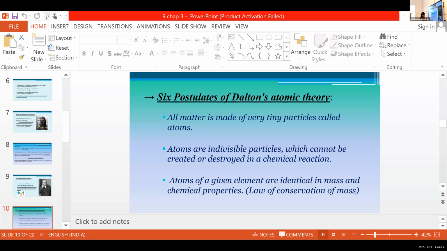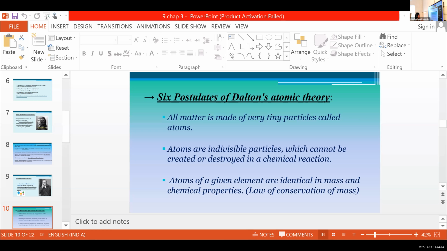Then the third postulate. Adulya, read the third point. Atoms of a given element are identical in mass and chemical properties. What do you mean by identical? Similar or same, right?